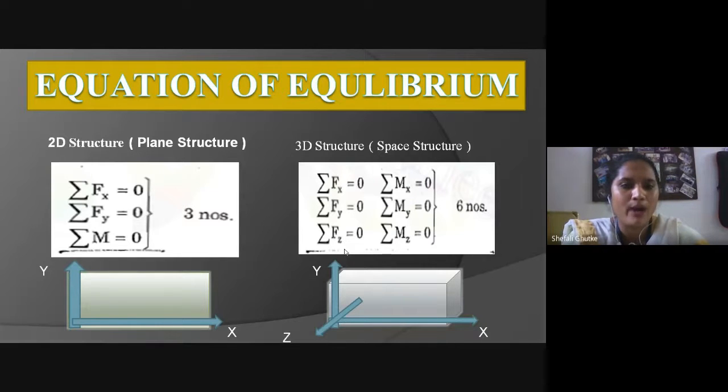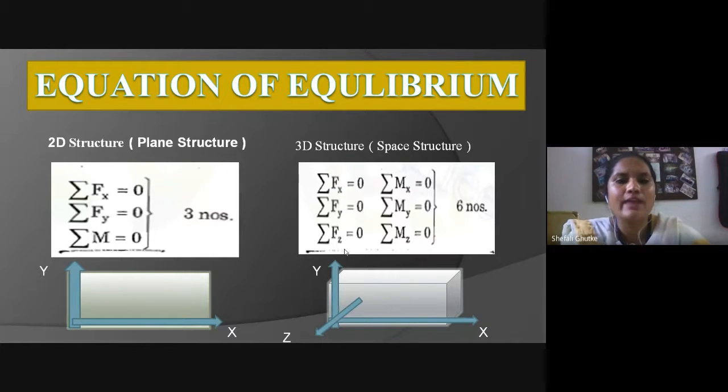These three equations are the equations of equilibrium for a 2D structure. You can see here a block with two axes, x-axis and y-axis. This type of structure is known as a 2D structure or plane structure.